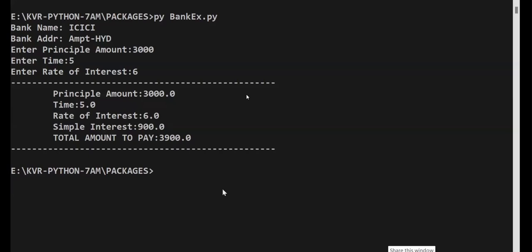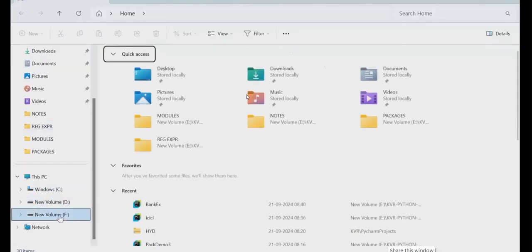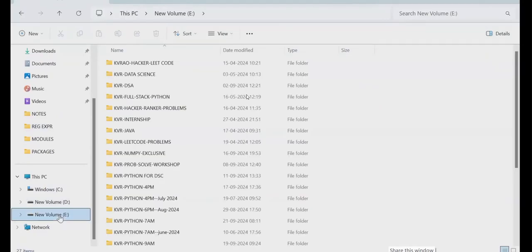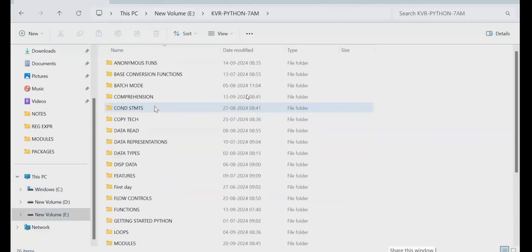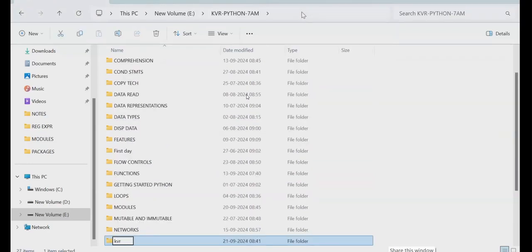Nice. So, third example I'll show you. Yesterday, there was one thing called what? One more thing I said in yesterday's class. What was that? In Edit Plus, I will create a package, and I will use it in where? PyCharm. In the 7 a.m. place, I'll create one folder. What is the folder I'm creating? See that? KVR is a folder. ROSM is the folder. Inside the folder, what will I do?